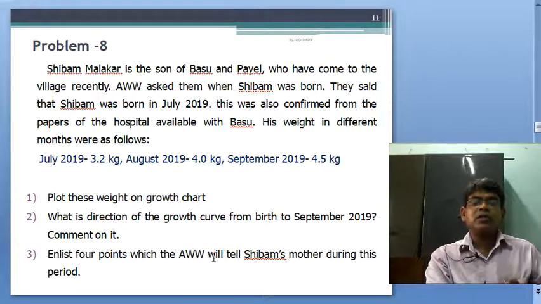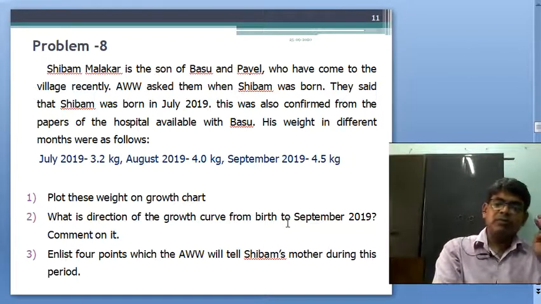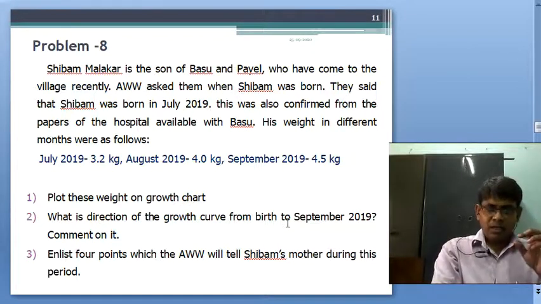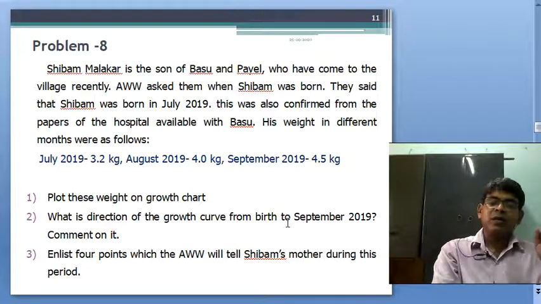Okay, so here the Anganwadi worker should tell Shivam's mother to take the supplementary meal every day from the Anganwadi center, keep regular weighing of the baby every month, continue breastfeeding and continue the immunization schedule. Okay, fine.